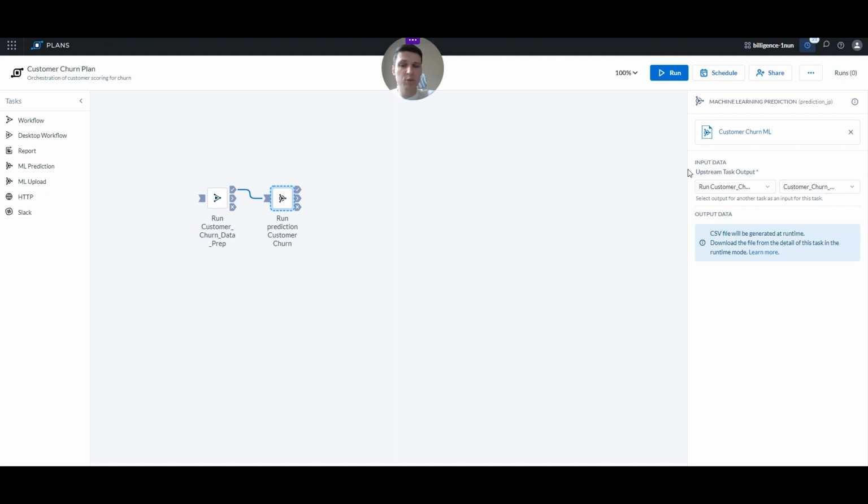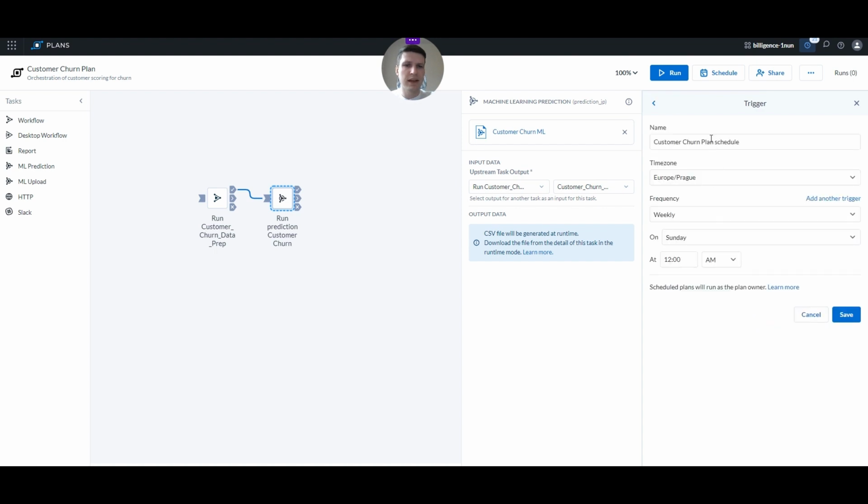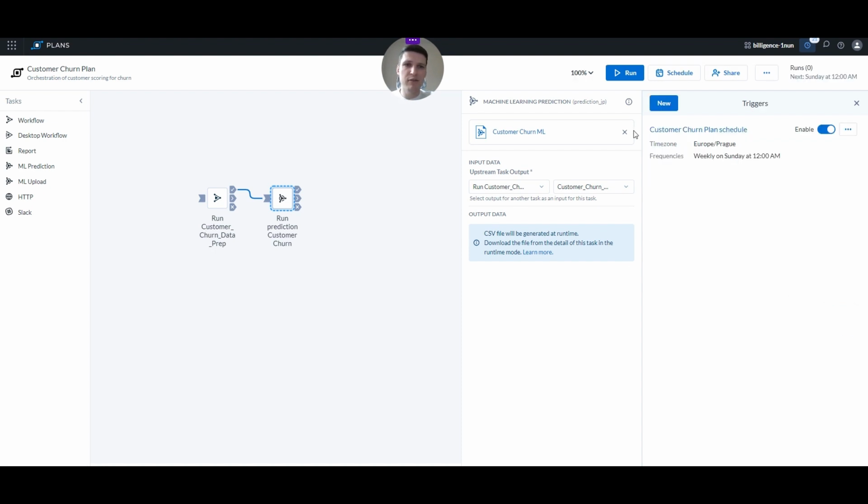I'm connecting it to the output data of my Designer Cloud workflow, and I'm using this ML prediction to automatically score the incoming data set. I can run this on demand, but I can also schedule it and run it on a regular basis. And that's exactly what we want. We want to create a schedule so that every time at a specific cadence, this plan is run, and we get fresh predictions that we then present to the business.